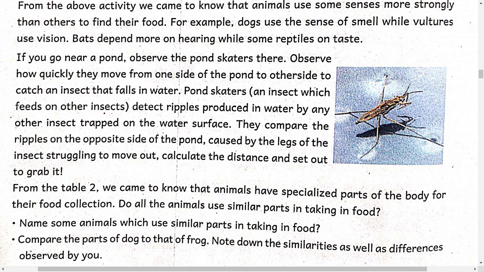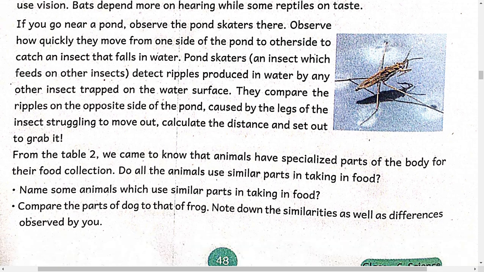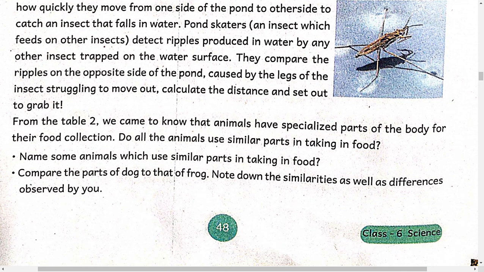From table 2 we came to know animals have specialized parts of the body for their food collection. Do all the animals use similar parts in taking food? Let us understand. Names of animals which use similar parts in taking food.